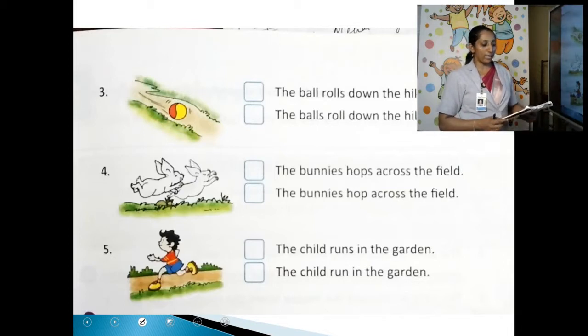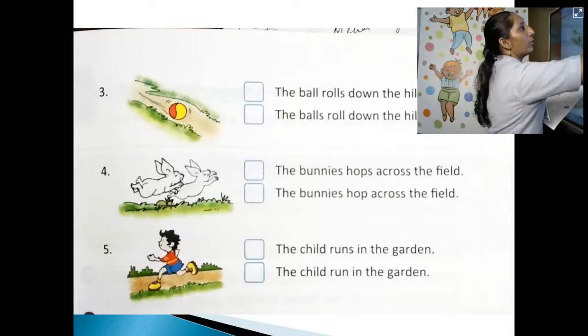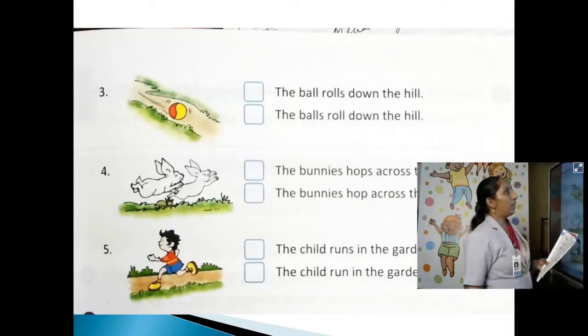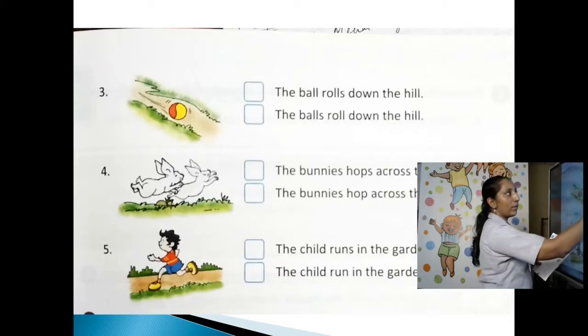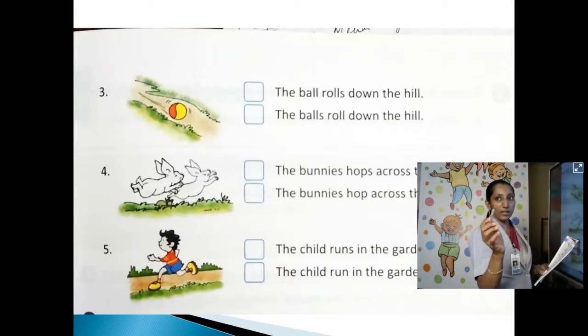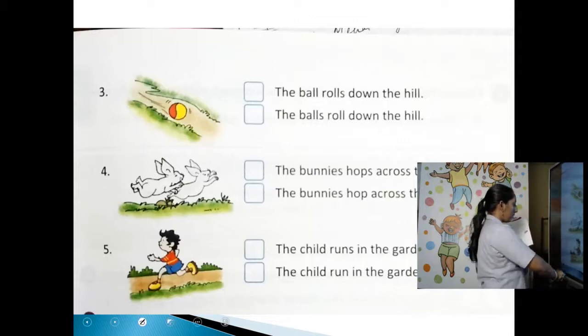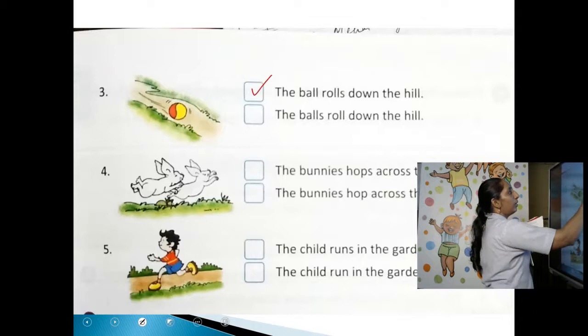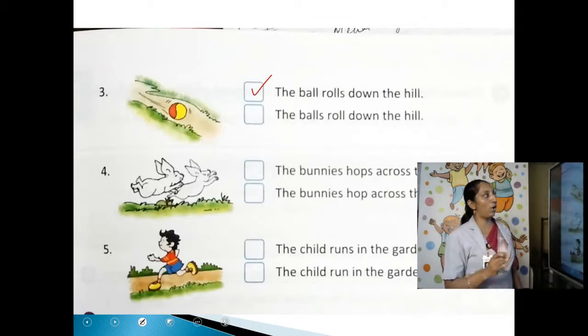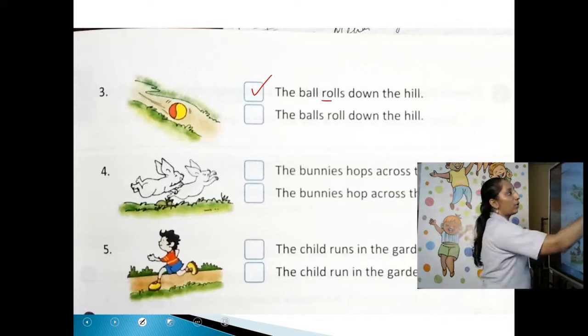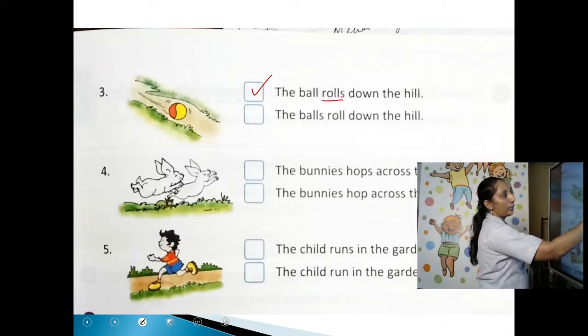So next, sentence 3. The ball rolls down the hill. The balls roll down the hill. Look at the subject. Here also the same rule is applied. The ball is singular. Rolls, singular or plural? Yeah, there is an S, so it is singular. So which is the correct sentence? The ball rolls down the hill.